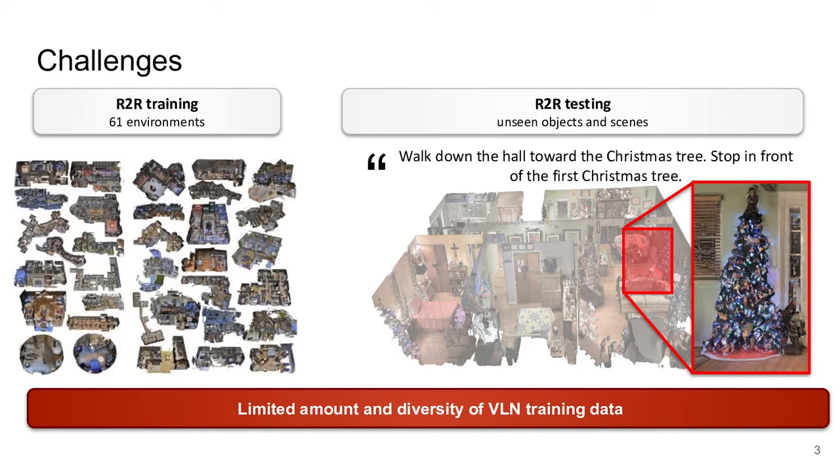But in the specific domain of indoor navigation, data is scarce, since obtaining many environments is hard. For example, how can we expect an agent to stop in front of the first Christmas tree when no Christmas tree was observed in the training set?